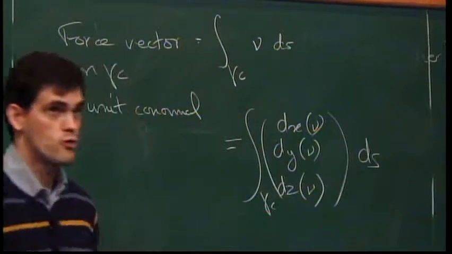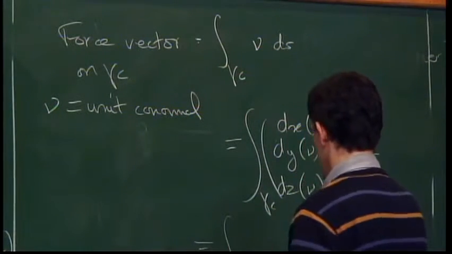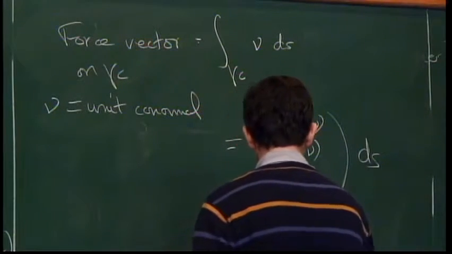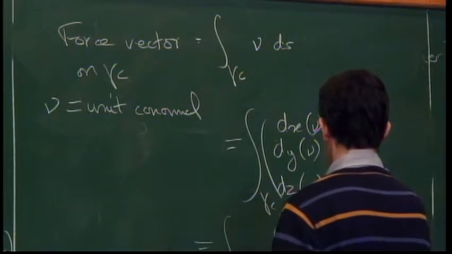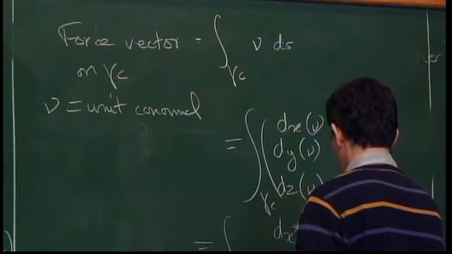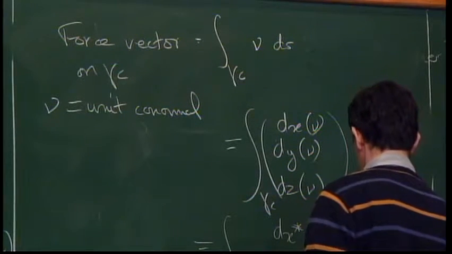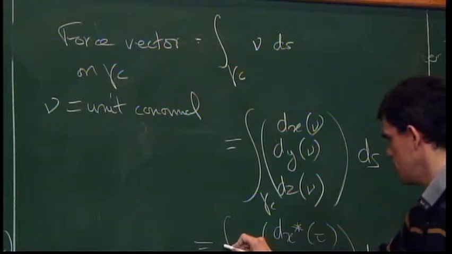But now if I want to introduce the conjugate quantities, then I can write this as the integral on gamma c of dx star of tau, dy star of tau, dz star of tau, ds, and there is a minus sign here.